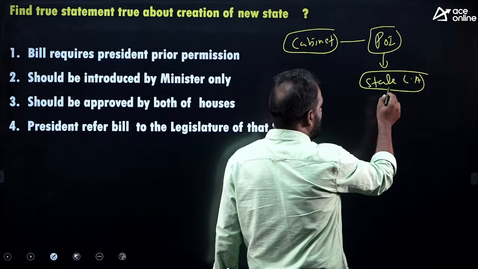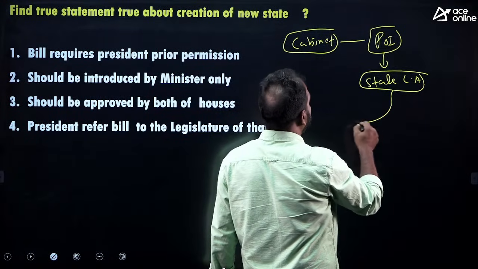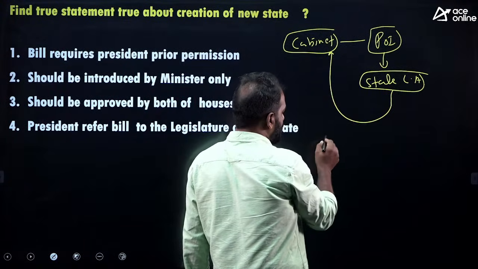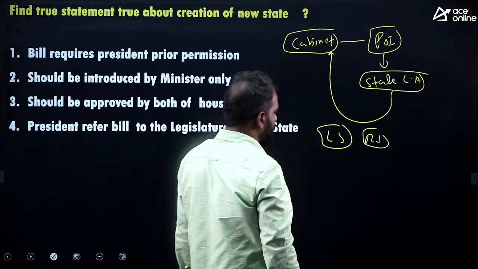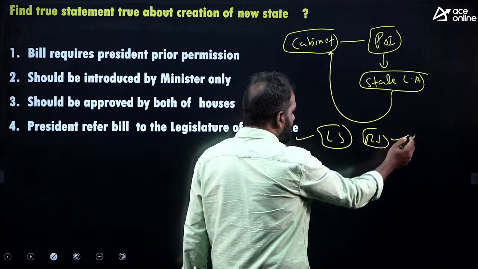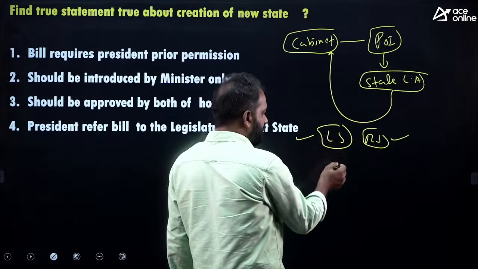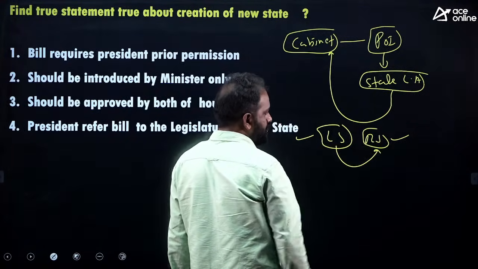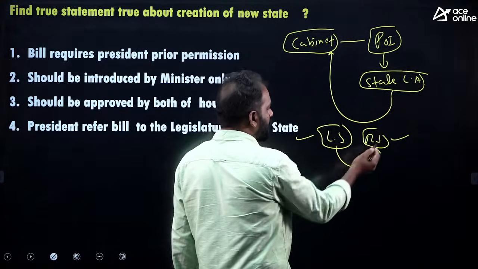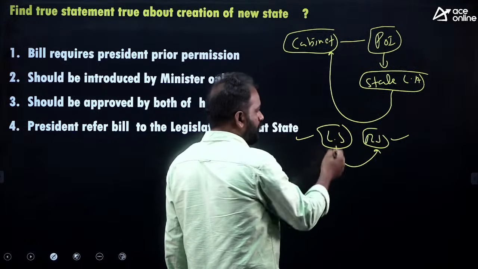After taking the opinion of the state legislative assembly, the bill will again go to Parliament. So Lok Sabha will be there, Rajya Sabha will be there. The creation of a new state bill can be introduced in Lok Sabha or in Rajya Sabha. When one house passes the bill, it goes to the other house. Suppose Lok Sabha passes the bill, it goes to Rajya Sabha. If Rajya Sabha passes the bill, it goes to Lok Sabha.